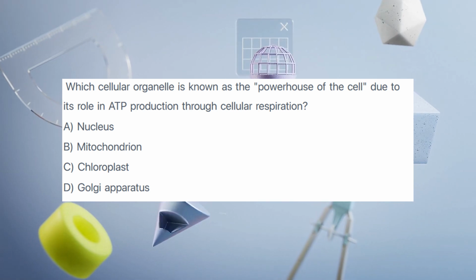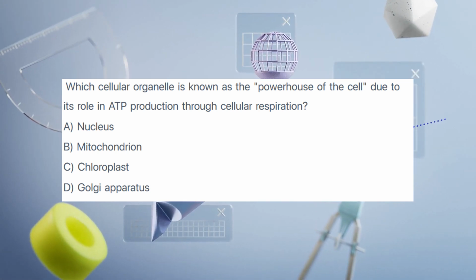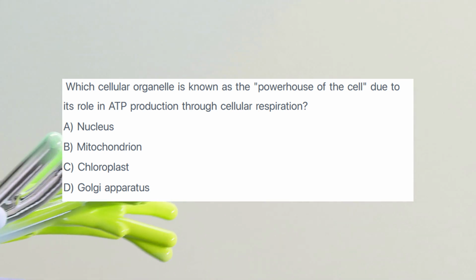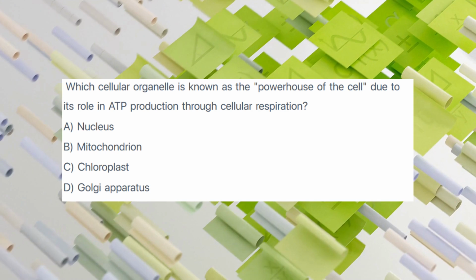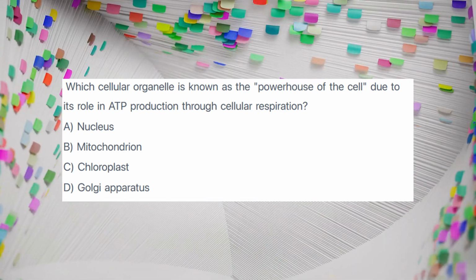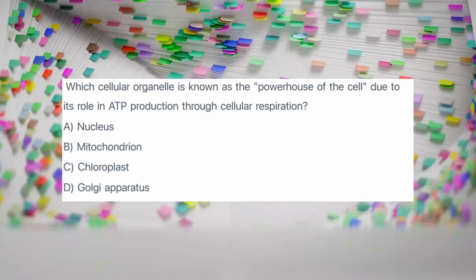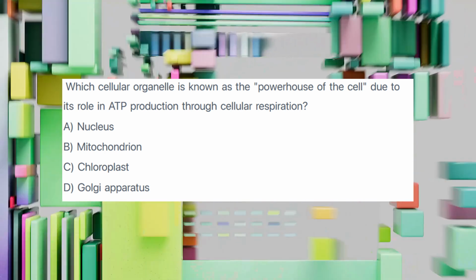Which cellular organelle is known as the powerhouse of the cell due to its role in ATP production through cellular respiration? A. Nucleus. B. Mitochondrion. C. Chloroplast. D. Golgi apparatus. Here is a question focusing on cell biology.